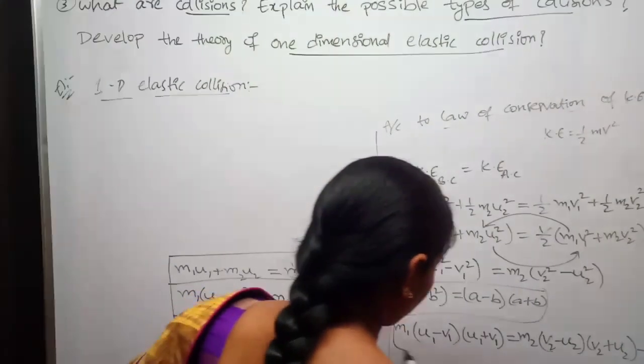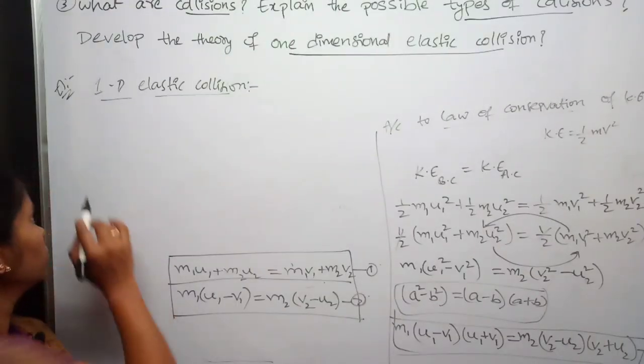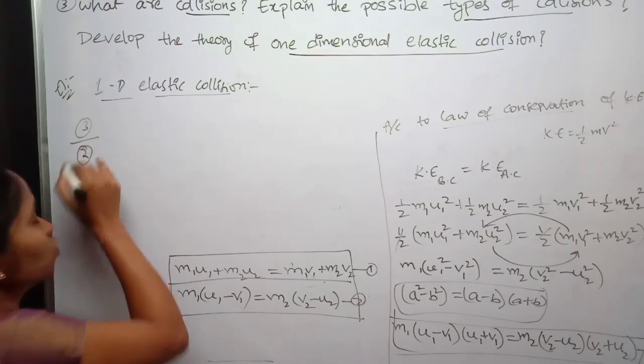Keep these equations in box. Now divide equation 3 with equation 2.